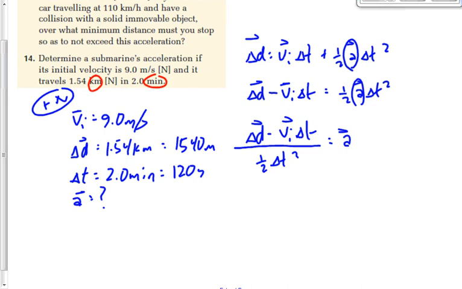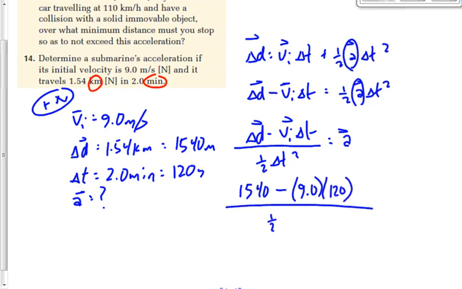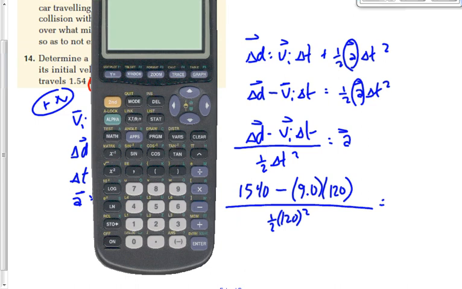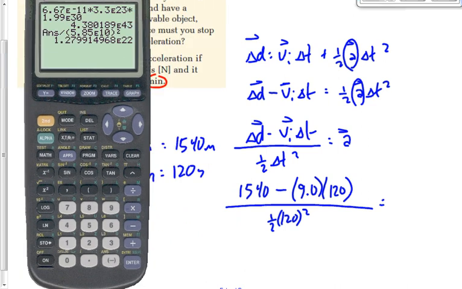All right, we got d. It's 1,540. Subtract, to use some brackets here, 9.0 times 120, over 1/2 of 120 squared. We're going to pull out the calculator for this one, okay? Because a lot of you will make a mistake just in entering this one on your calculators. Let's say 1540. Subtract. Now let's use some brackets. 9 times 120. See what I've done there? I want the 9 times 120, and then I want to subtract that from 1540. I don't want 1540 minus 9, and then multiply that number by 120.